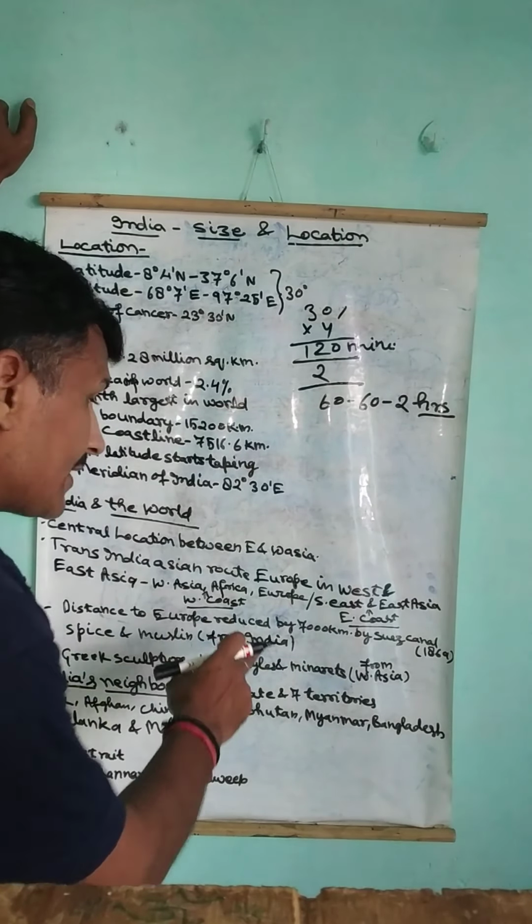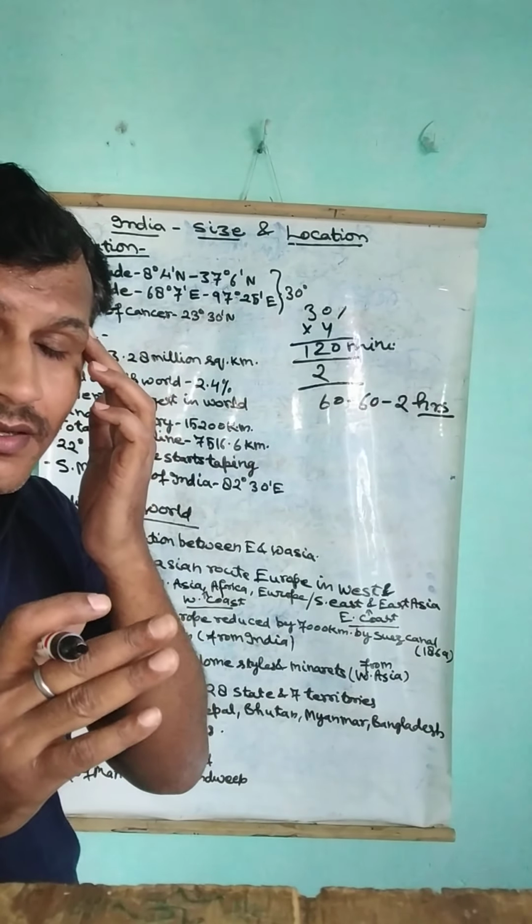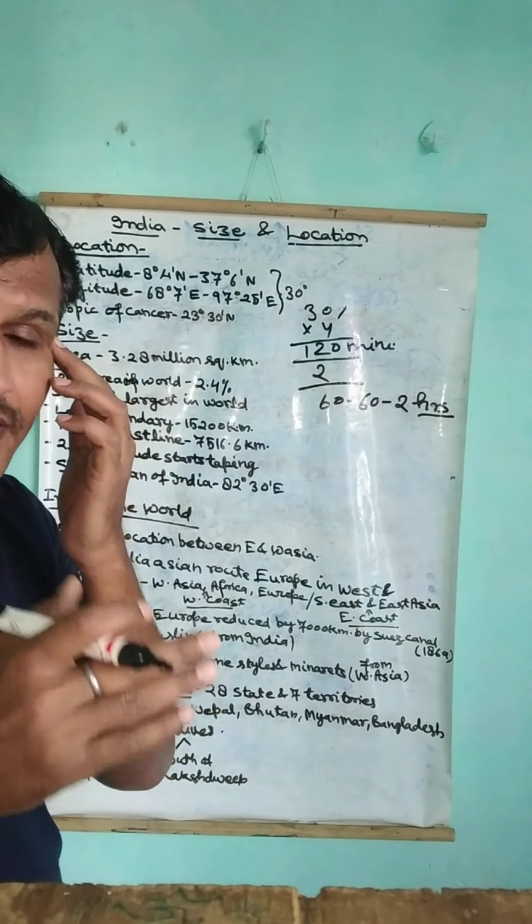How much? 7,000 kilometers of distance is reduced by the making of the Suez Canal, by human effort. So it reduced 7,000 kilometers.